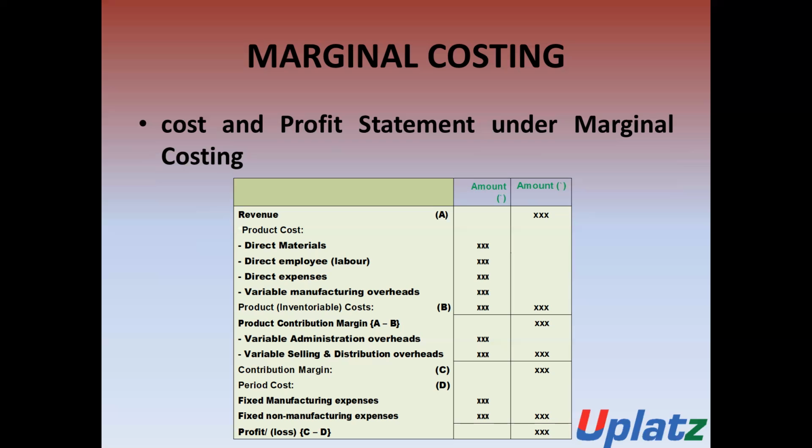Then the amount which arises is known as the amount of profit and loss. The profit and loss is calculated as the contribution margin less all the period costs or all the fixed costs. On the basis of this, we have calculated the profit and loss.